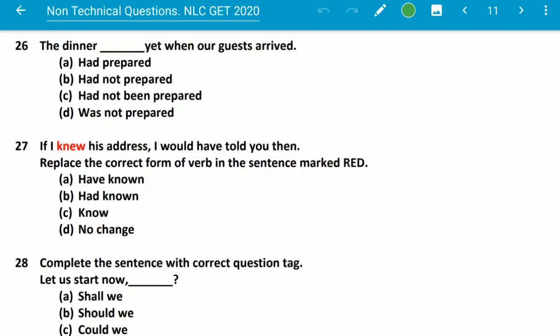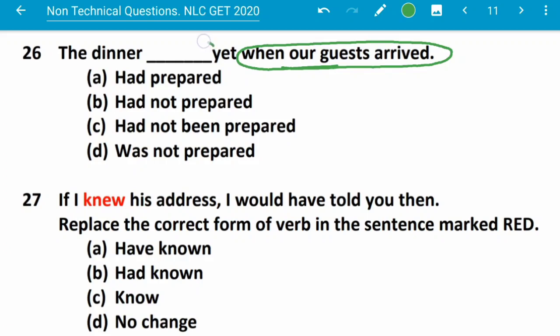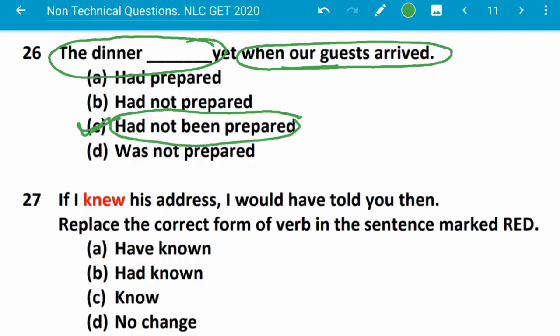Next question. The dinner dash ate when our guest arrived. When our guest arrived, this is in simple past. So this sentence should be in past perfect. So the dinner had not been prepared. This is also in the past perfect and passive also, because dinner is being prepared, not dinner preparing something. Dinner is not the subject, dinner is the object. So here answer is had not been prepared.